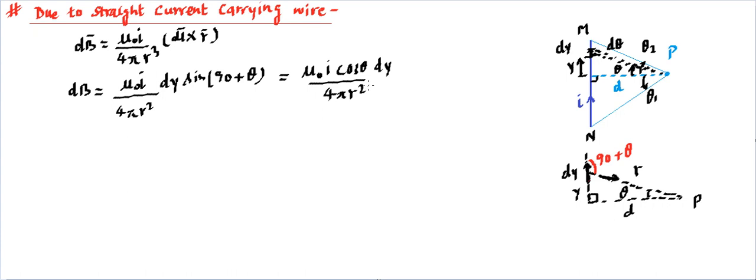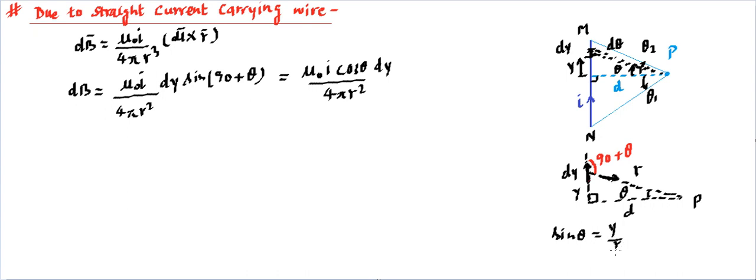Now let's find out how r, theta and y are related, because theta varies when we go from n to m, y varies, and r also varies. So to settle them down, we can find a relation so that everything can be written in terms of theta. So we can replace y in terms of d. Let's consider this right angle triangle. Sine theta from this picture is going to be equal to y upon r.